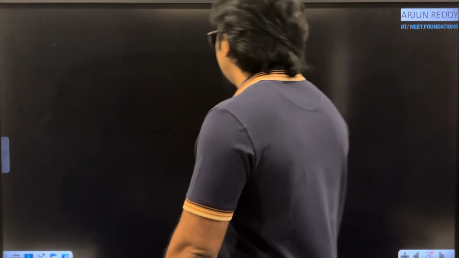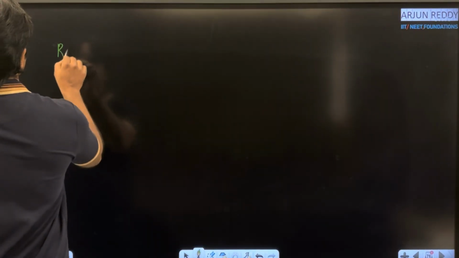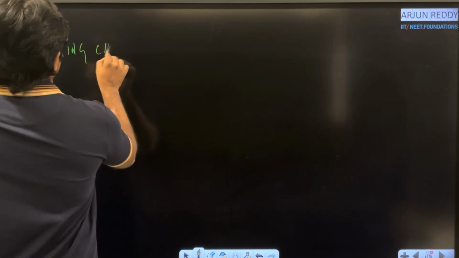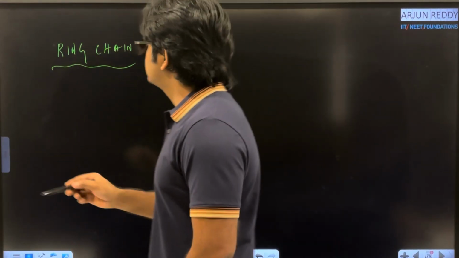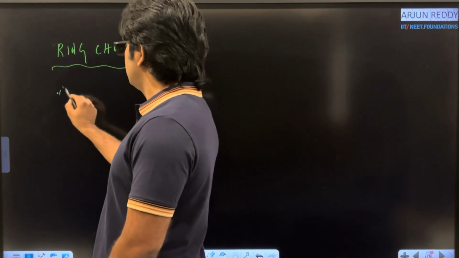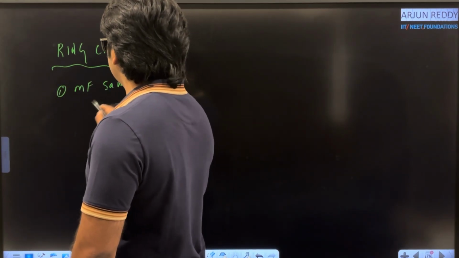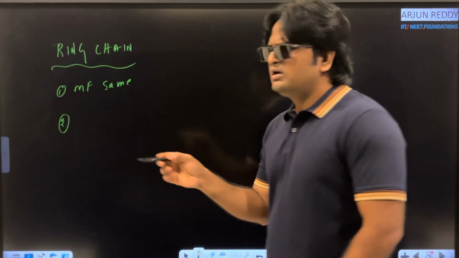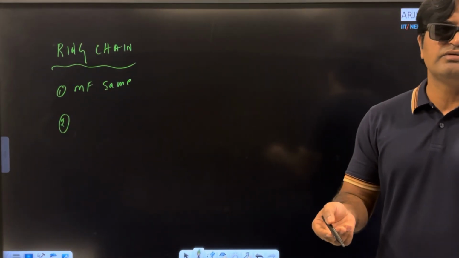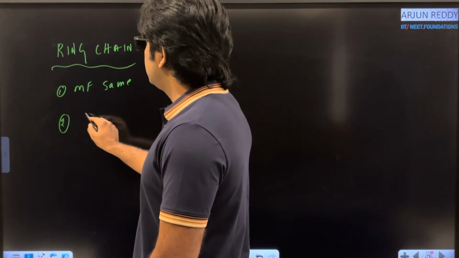Next we are going for ring chain isomerism. Yes, ring chain isomerism. This one also very simple. First point in ring chain isomerism: molecular formula same or different? Yes, same molecular formula. Second one, one molecule existing in the form of acyclic compound and one is existing in the form of cyclic compound.